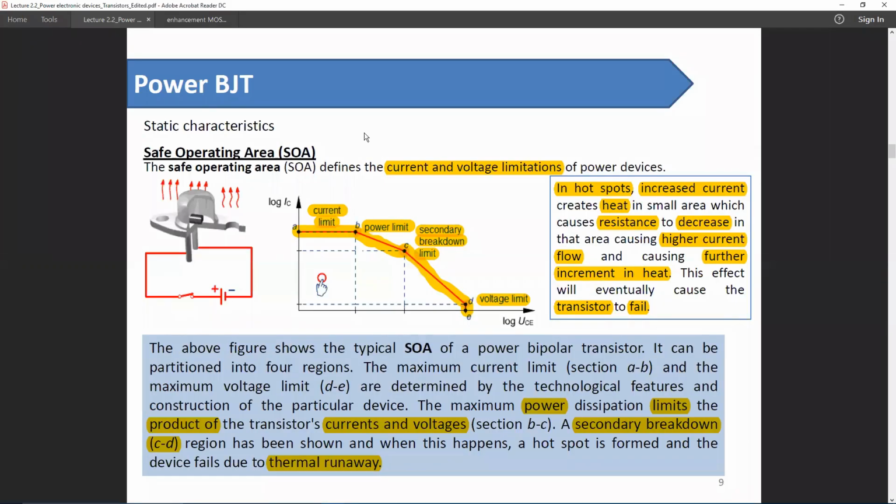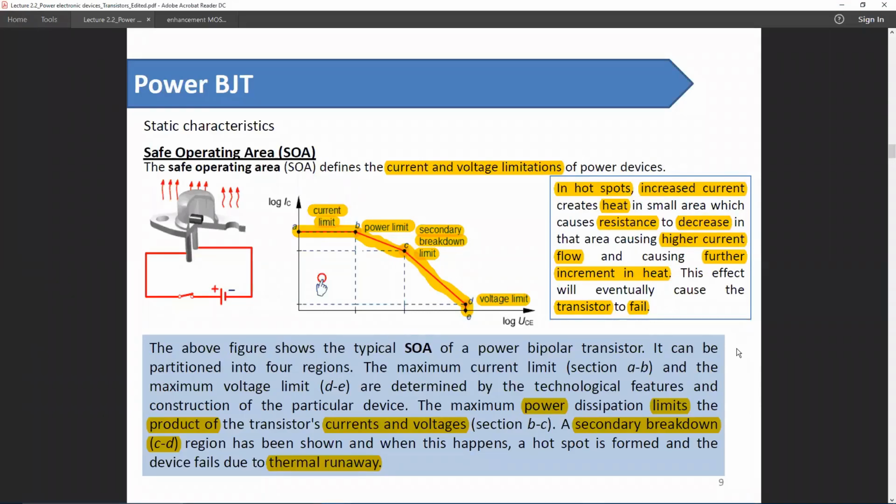Safe operating area is an important parameter for any kind of transistor. It is essentially the measure of power. In this graph, here is a voltage axis and a current axis. The area under the curve is basically the power limit. So safe operating area is the measure of power under which the device can be operated reliably or without being damaged.